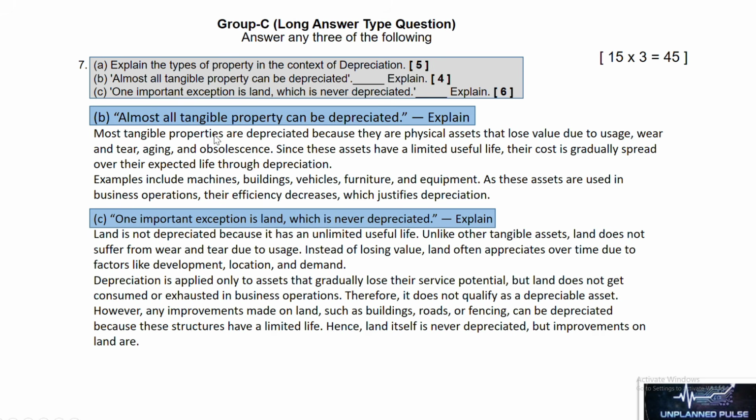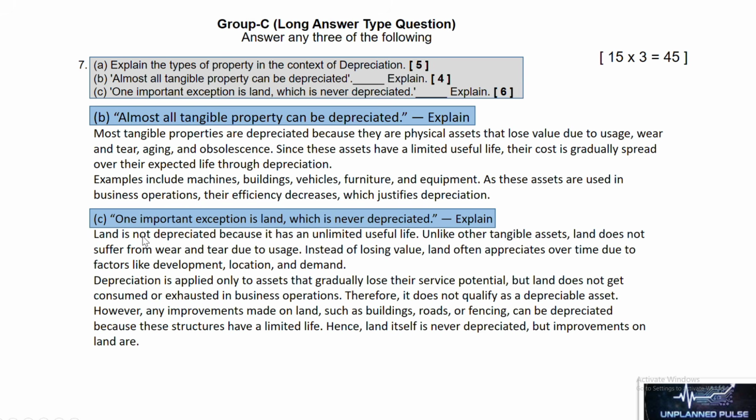Explain. Most tangible properties are depreciated because they are physical assets that lose value due to usage, wear, tear and aging or obsolescence. Since these assets have a limited useful life, their cost is gradually spread over their expected life through depreciation. Examples include machines, buildings, vehicles, furniture and equipment. As these assets are used in business operations, their efficiency decreases, which justifies depreciation. Next question is, one important exception is land, which is never depreciated.